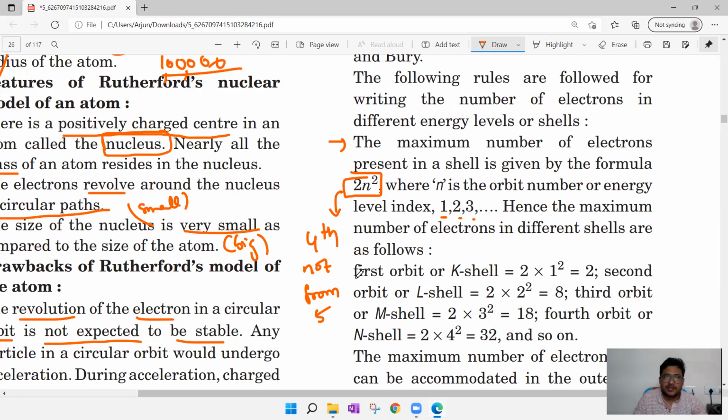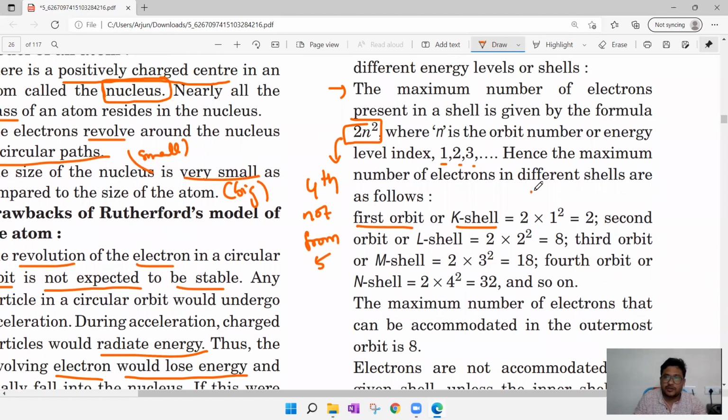Okay. Now you see, what is the first orbit? We are calling it the K shell. K shell, in the sense, how do we use the formula? 2n square. So 2 into n, it is the first orbit, so in place of n, we can substitute 1. It becomes 2 into 1 square. 1 square is 1. 2 into 1, that is 2. So in the first orbit, there are 2 electrons.